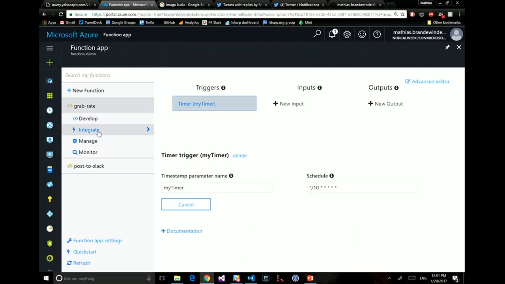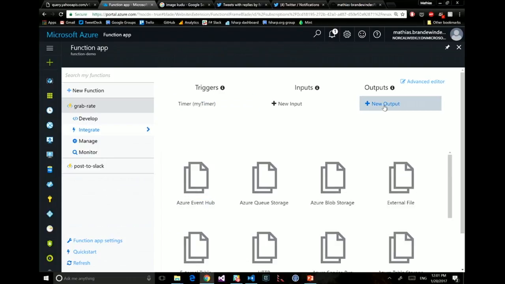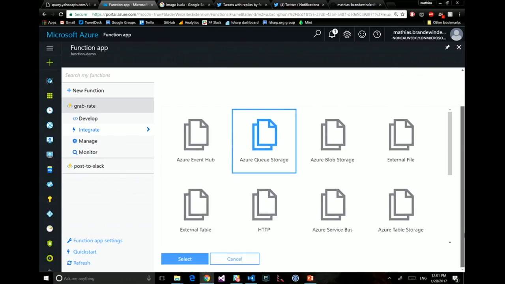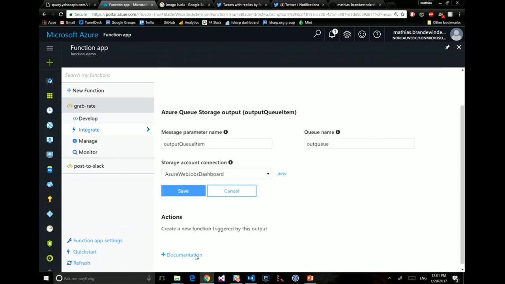In this case, what I want is an output, and that output is going to go to a queue. So I'm going to take queue storage and select that. This is the right connection. The queue name is not going to be out queue, it's going to be rate, because I have that queue which I now created magically before. And I'm going to call the binding something else, like message. That's fine. It's a very explicit name.